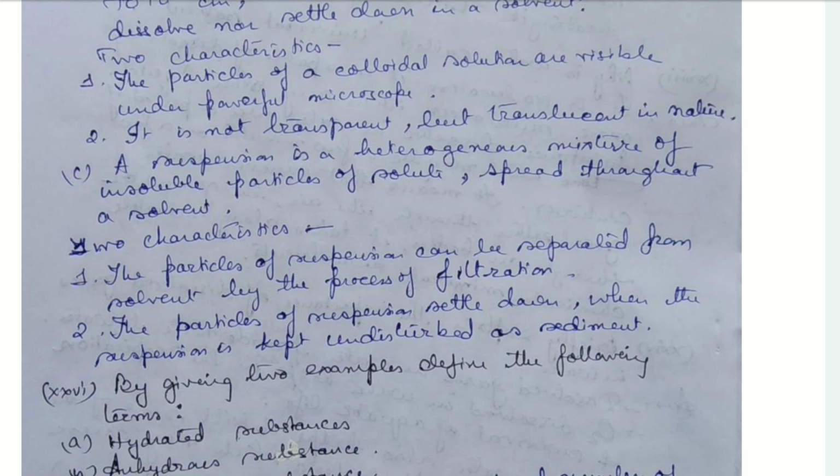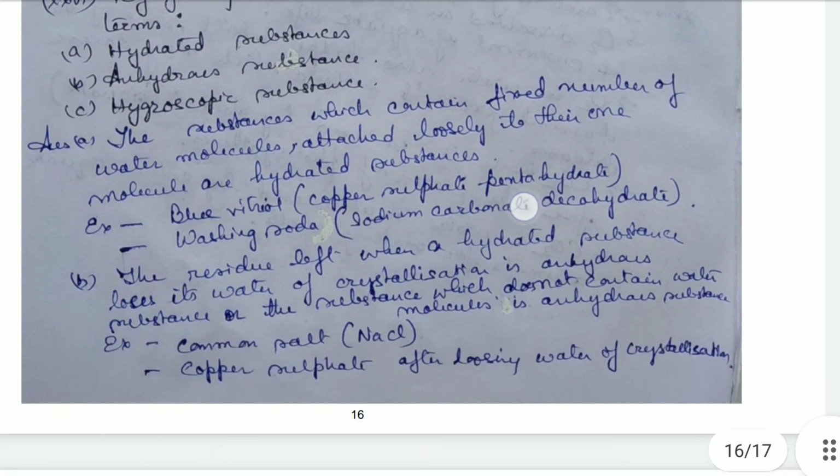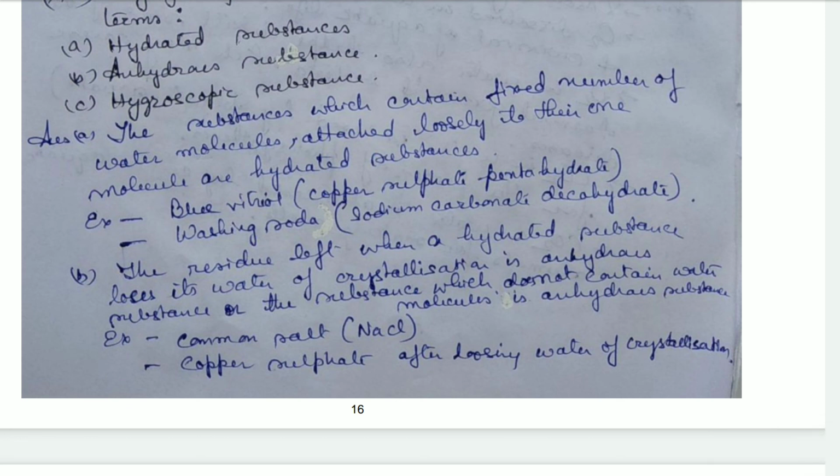Okay. Next is, by giving two examples, define the following terms: hydrated substance, anhydrous substance, and hygroscopic substance. First, hydrated substance. A substance which contains a fixed number of water molecules loosely attached to one molecule of the substance is known as a hydrated substance. Like blue vitriol and washing soda. Blue vitriol is copper sulfate pentahydrate, and washing soda is sodium carbonate decahydrate.